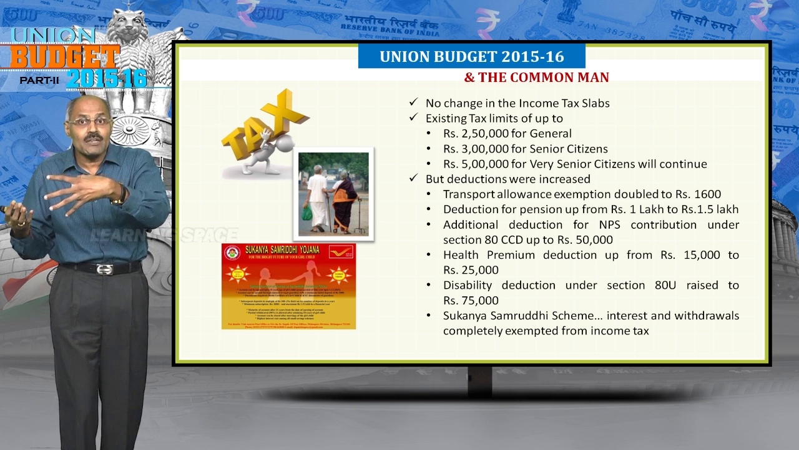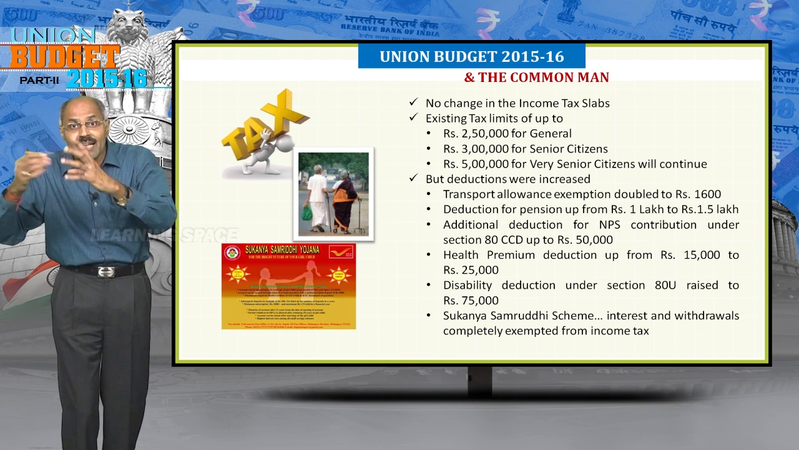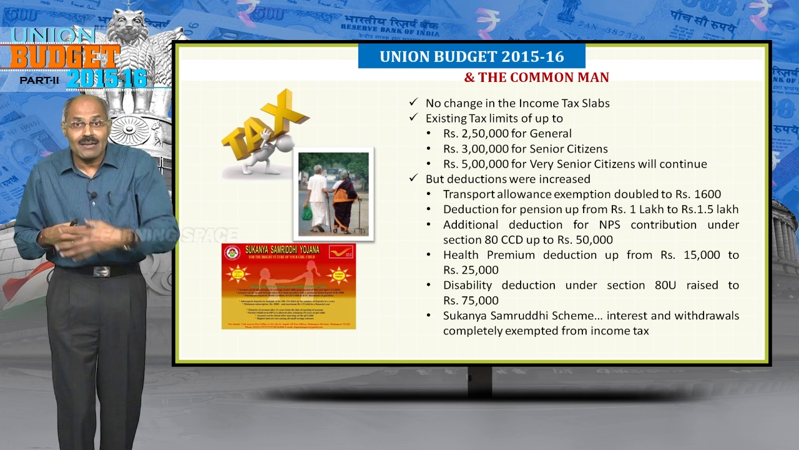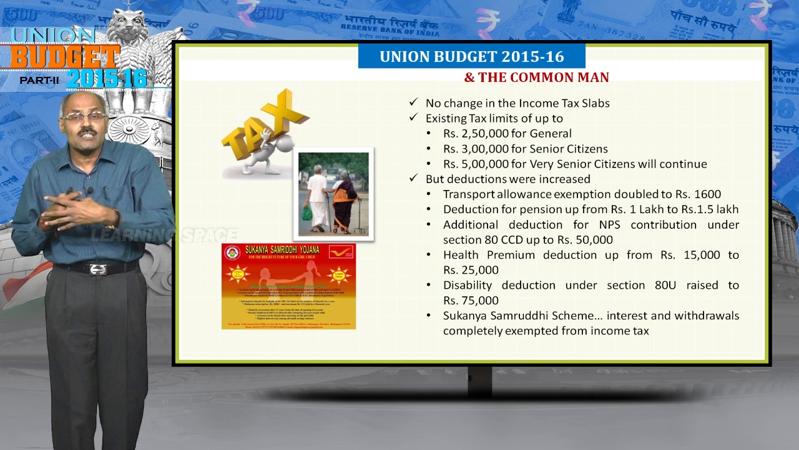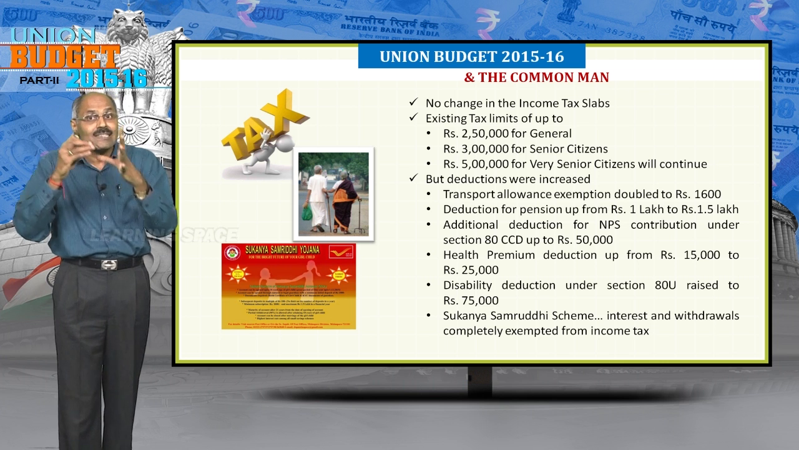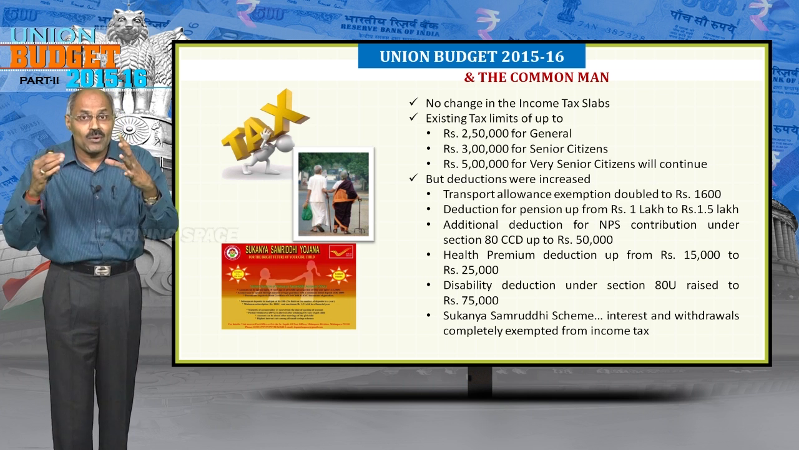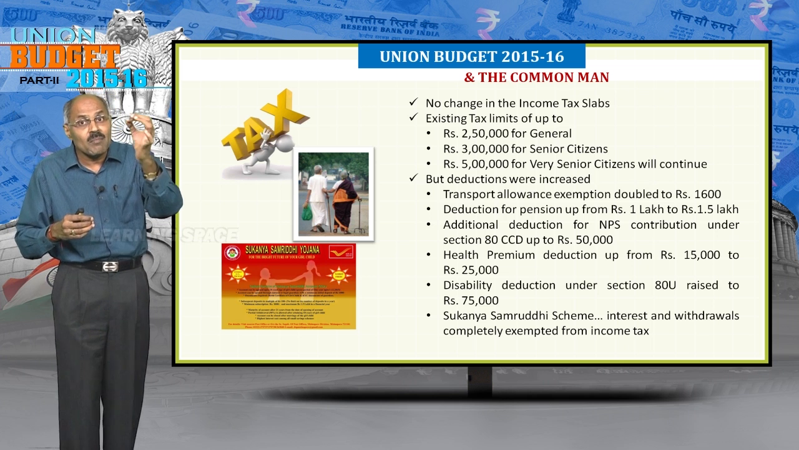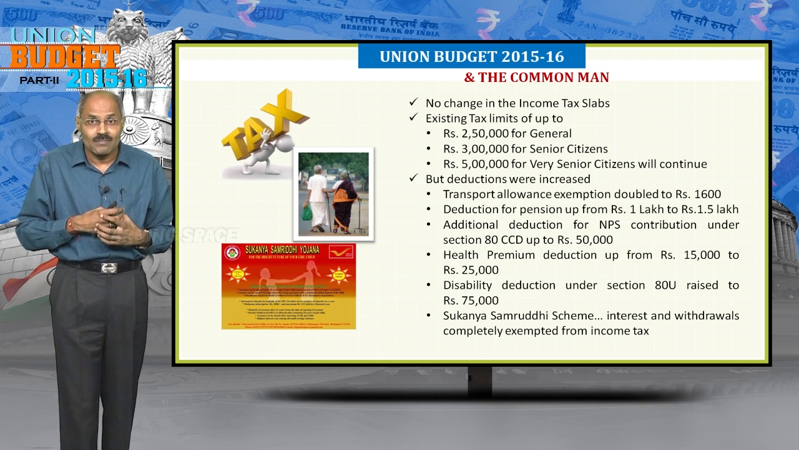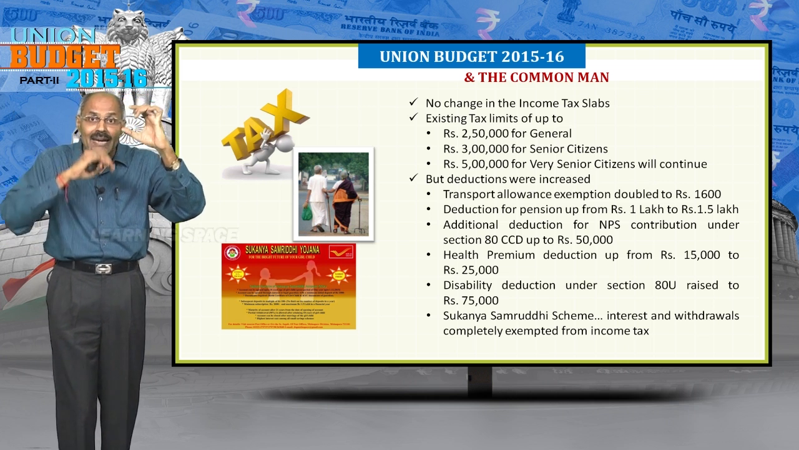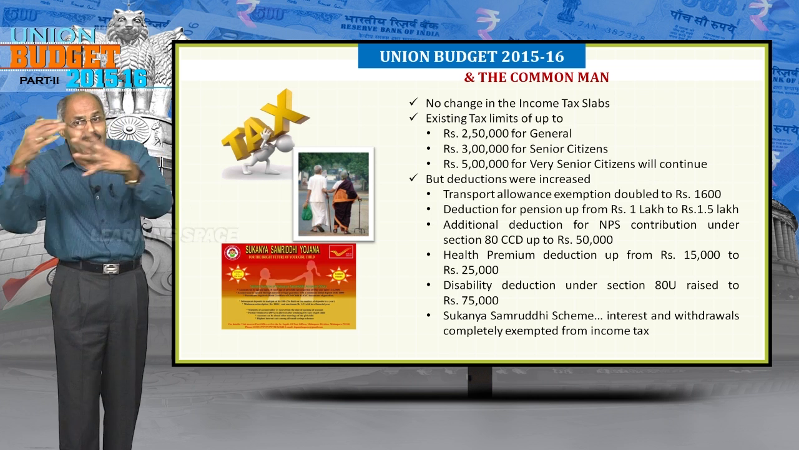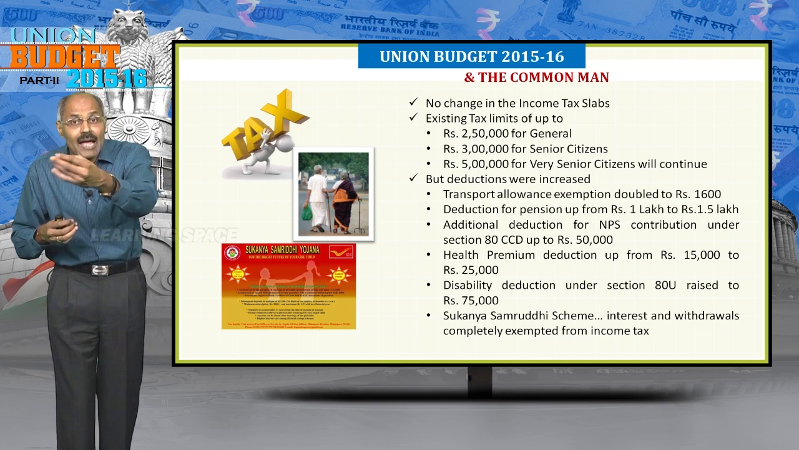Additionally, if you are investing in the new pension scheme, another 50,000 you will get. The other one is, if you are investing in health premium, that means if you are taking some health insurance policy, premium up to 25,000 rupees is exempted from income tax. That means if you are taking a health policy with an annual premium of 25,000 rupees, that is exempted from income tax. That means that 25,000 also will be added. And the transport allowance exemption is increased from rupees 800 to rupees 1600, which will benefit employees.